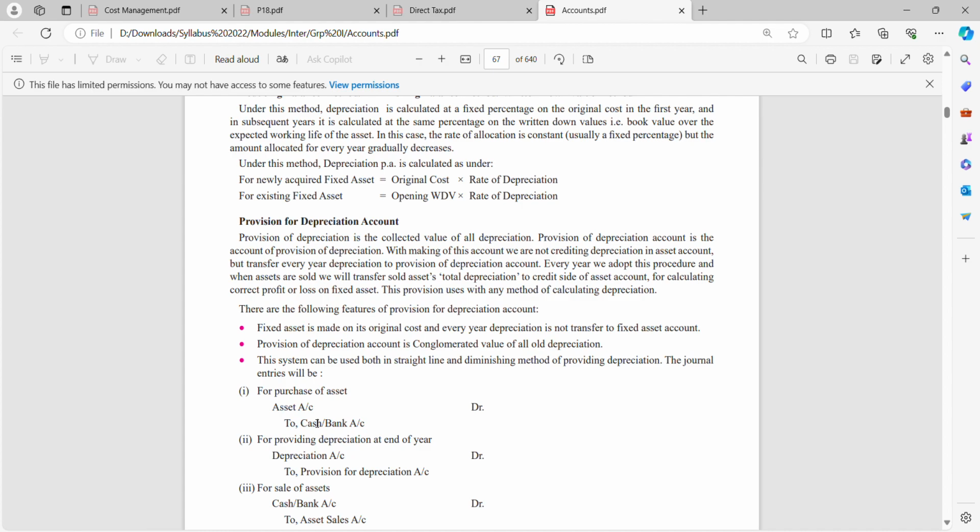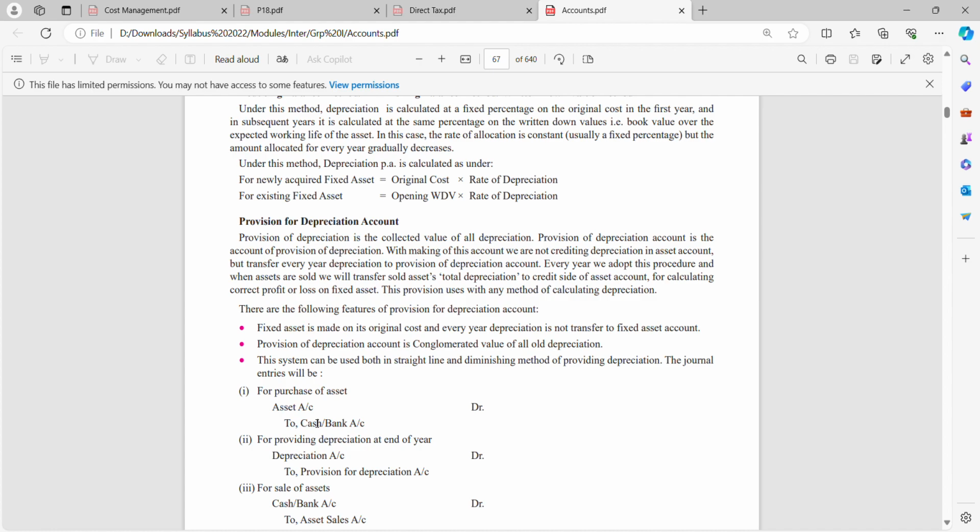So when we are selling our asset, we also take the provision for depreciation account into the picture. Then only we'll come to know the exact value, profit or loss. For calculating correct profit or loss on a fixed asset, this provision is used with any method of calculating depreciation.